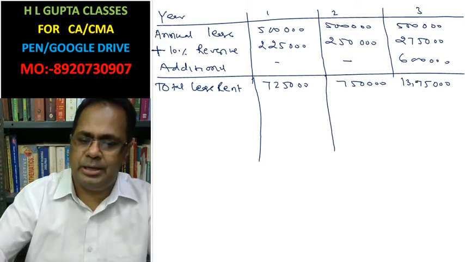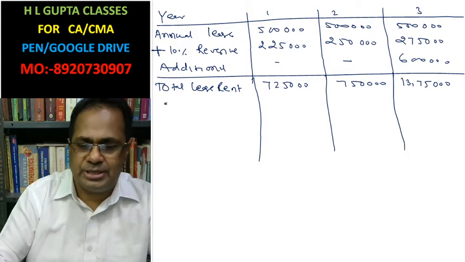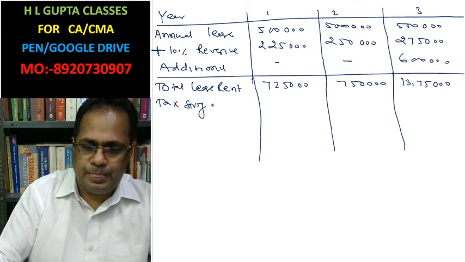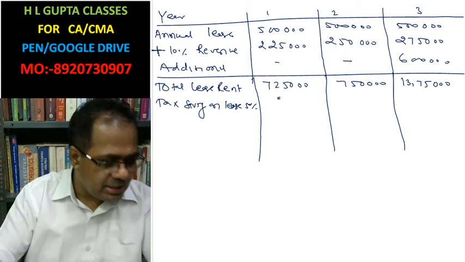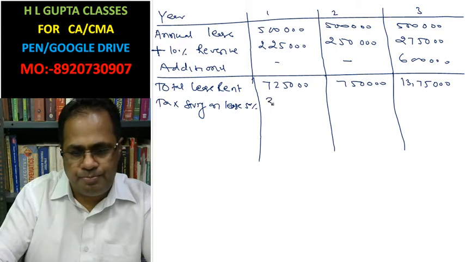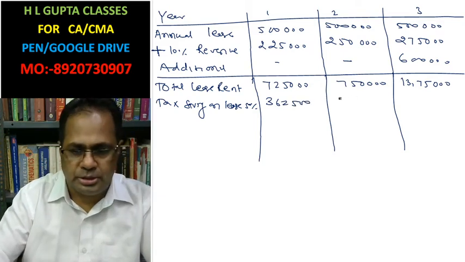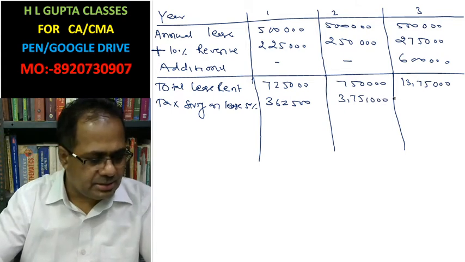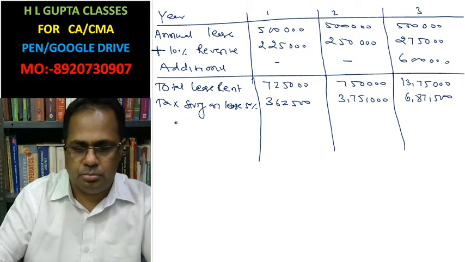Lease rent is an operating expense. That's why the tax saving on lease, at 50%, is 3,62,500, 3,75,000, and 6,87,500.